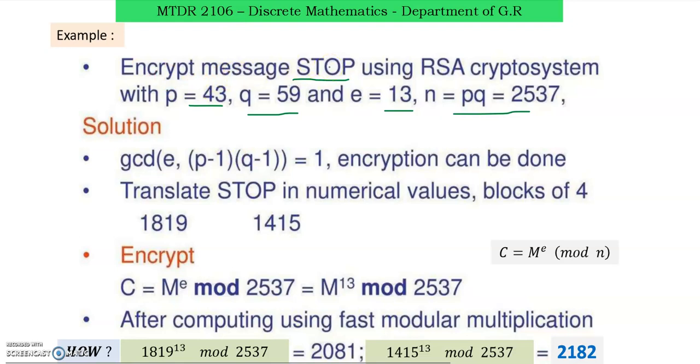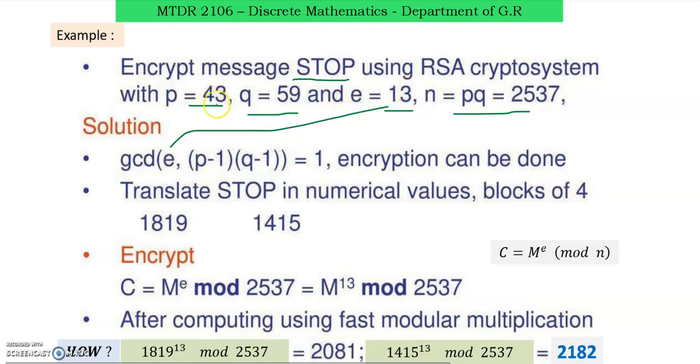Now you see, first we have to check whether we can apply the RSA system for this question. For that we have to see whether the GCD of E comma (P minus 1) multiply (Q minus 1) is equal to 1. Yes, we can check now. What is E? E is 13.